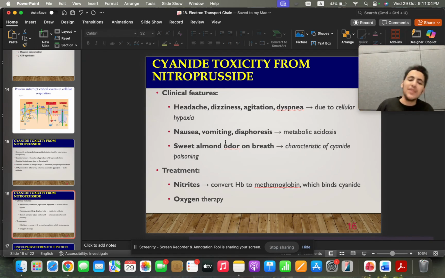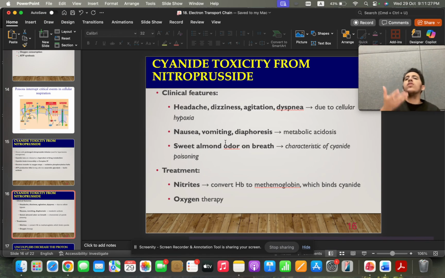Call 911. Treatments: you either have nitrites, which will convert hemoglobin to methemoglobin. What does methemoglobin do? It will take cyanide, so rather than cyanide binding to complex 4, it binds to methemoglobin, inhibiting it from binding to complex 4. Or oxygen therapy, but this is only a temporary solution.